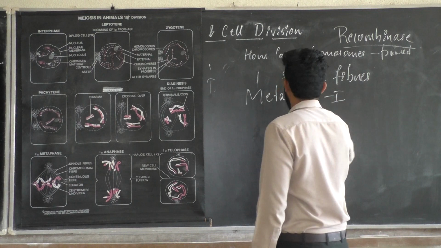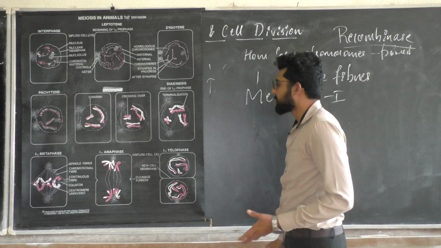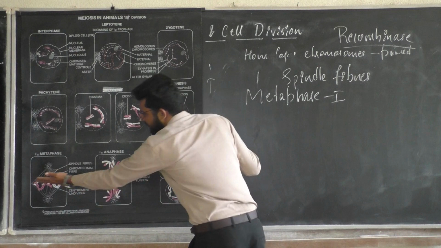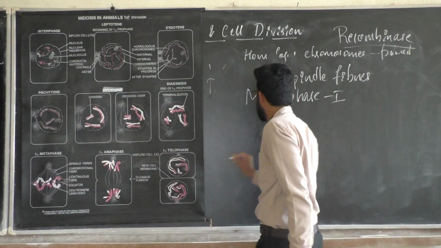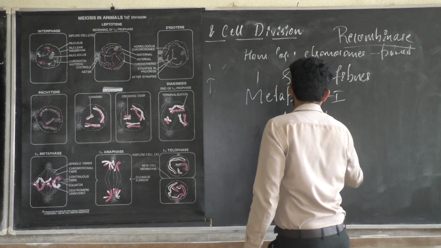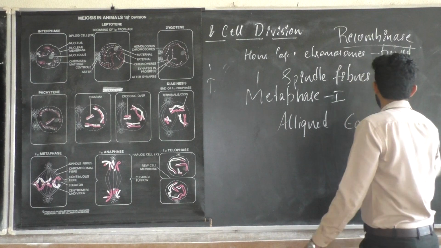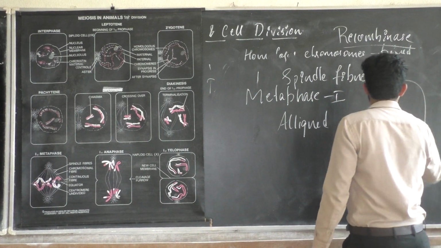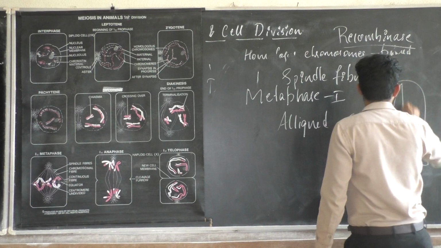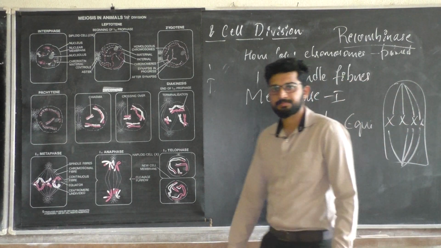Metaphase 1. Of course, in metaphase what will happen? The whole set of chromosomes will be aligned to the equatorial region. Aligned to the equatorial region, nothing but if the cell is like this, you can find the chromosomes here, and it is appearing like this.